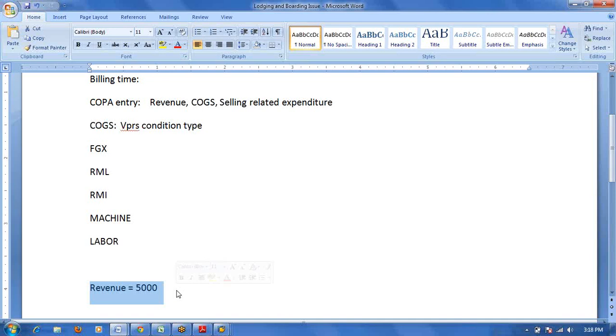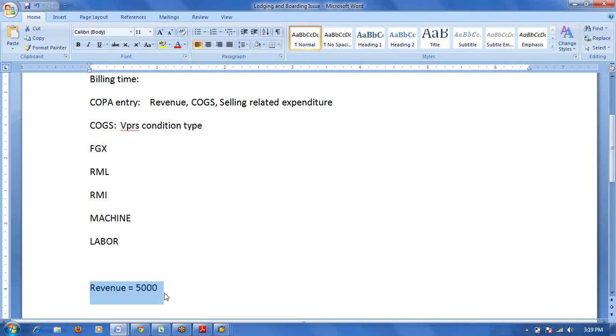So to get that report, we'll create one characteristic as a FZ. And then you can get KP0567, which is the material-wise report breakup, all these things in COPA. Yes. If you do the billing, then only you can get the breakup. If billing has not happened, you cannot get it.